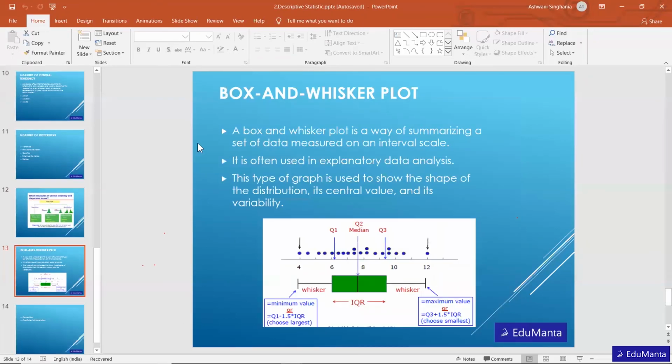So this box and whisker plot we are going to discuss tomorrow, but this is how we are going to get the outlier. We will discuss the box and whisker plot tomorrow, and there we will understand how to see where the outlier lies in the data set. After that we will further discuss probability tomorrow. So let's end the class here for today and meet you tomorrow, Sunday, at the same time.